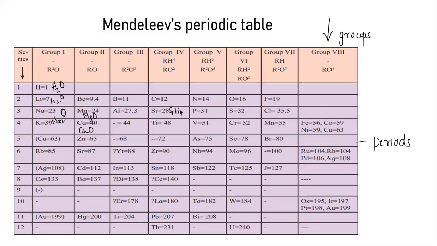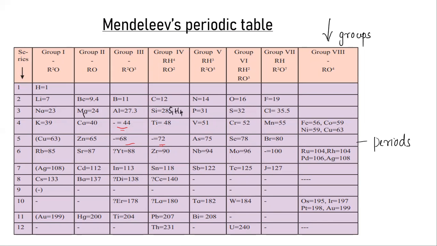You can see in this table the atomic mass number is mentioned here, that is 44, 68, and 72. These elements were not discovered at the time of Mendeleev, but he predicted their properties and also gave them names.